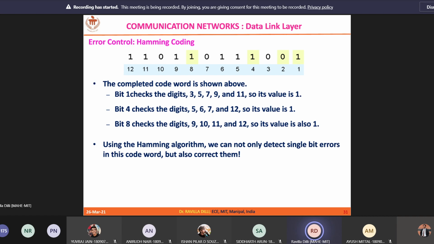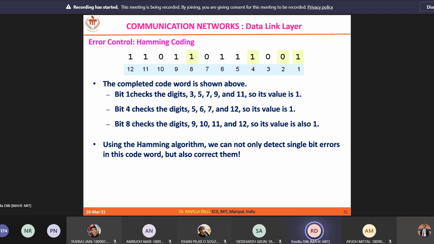So now how does it help you to identify the errors at the receiver? Let's assume that the same 12-bit code word is received at the receiver without any changes. It means that it is successfully received. So let us check how the receiver will come to know that there are no errors. Let's repeat these calculations.